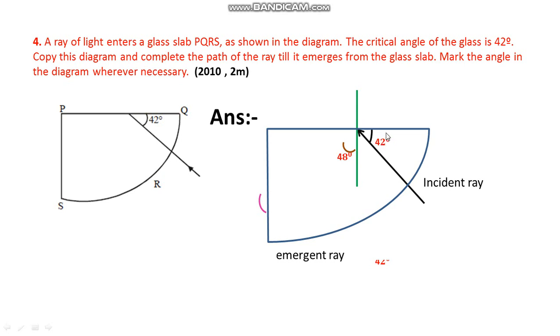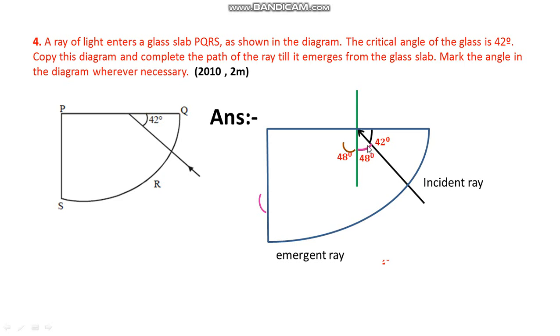It is not. We are not measuring from the surface, we are measuring with respect to the normal. So the angle between the normal and the incident ray here: the total angle is 90, 42 is already there, so 90 minus 42, what do you get? We get 48 degree.